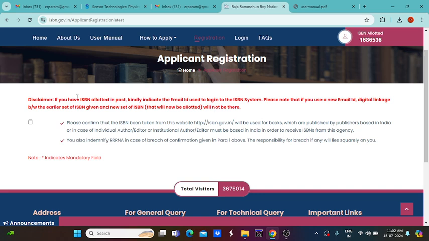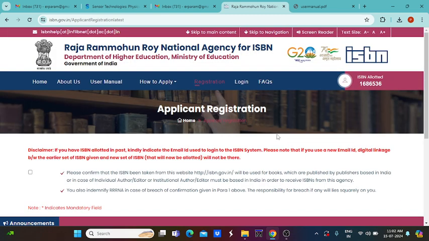All basic details are asked here, and one more important thing, your PAN number and also your Aadhaar number are required to upload, and you also enter those numbers in this registration process. Once the registration is over, next you can move to the application process.